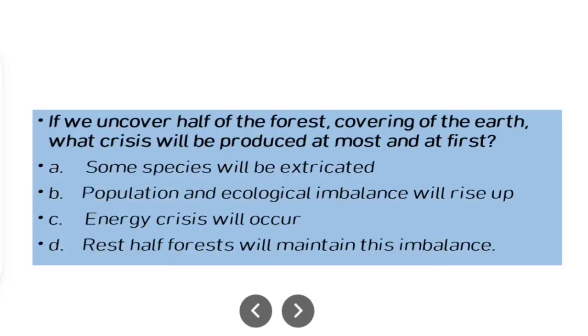If we uncover half of the forest covering of earth, what crisis will be produced at most and at first? Option A, some species will be extinct. Option B, population and ecological imbalance will rise up. Option C, energy crisis will occur. Option D, rest half forest will maintain this imbalance. So it's basically option A, that if we uncover half of the forest, it would lead to the extinction of